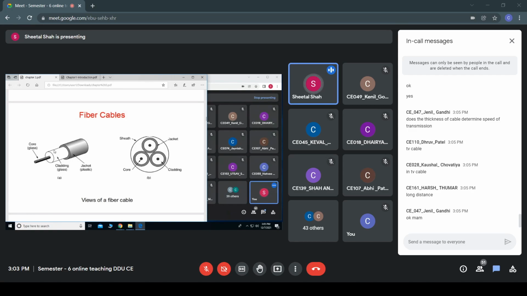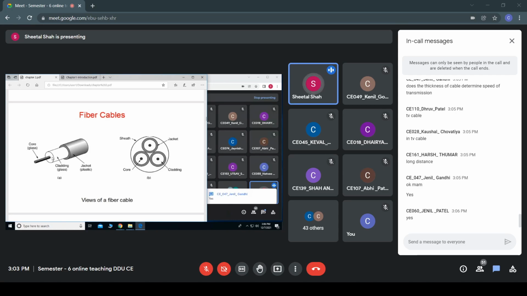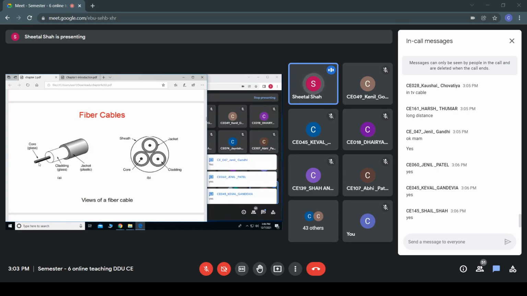Above this there would be a plastic jacket covering the core as well as the cladding. Are you getting this? A wire made of glass would be there, and that is known as the core. The refractive index of this core would be more than that of the cladding. The cladding is also built using glass, and before that a covering would be there.